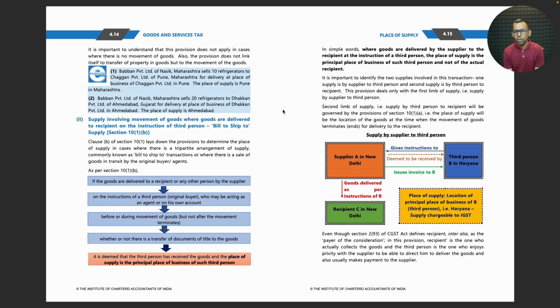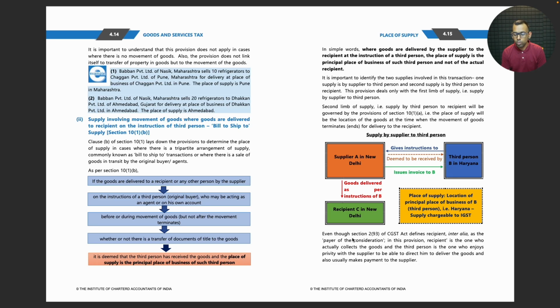It is important to identify the two supplies involved in this transaction. One supply is by the supplier to third person and the second supply is by third person to recipient. This provision deals only with the first limb of supply, that is supply by supplier to third person. The second limb of supply, that is supply by third person to the recipient, will be governed by the provisions of section 10 subsection 1 clause A, that is the place of supply will be the location of the goods at the time when the movement of the goods terminates for delivery to the recipient.